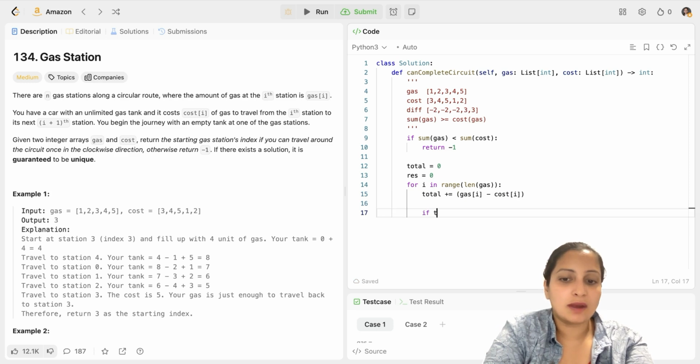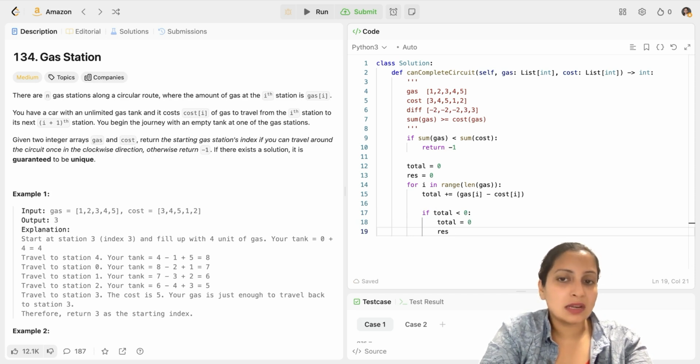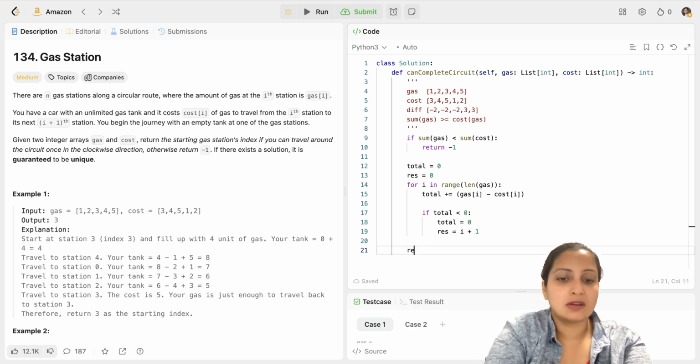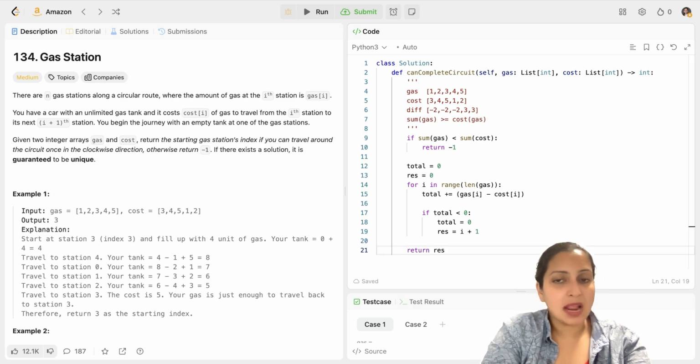And then I check if my total is less than 0. If it is less than 0, then I reset my total to 0 and I'll move to the next index. That's what I need to do, right? So my result cannot be this index since my total became less than 0 and I ran out of gas. So I have to check for my next index and my result would be i plus 1. So I update my result. And then finally, I just return that result. That would be my end index.